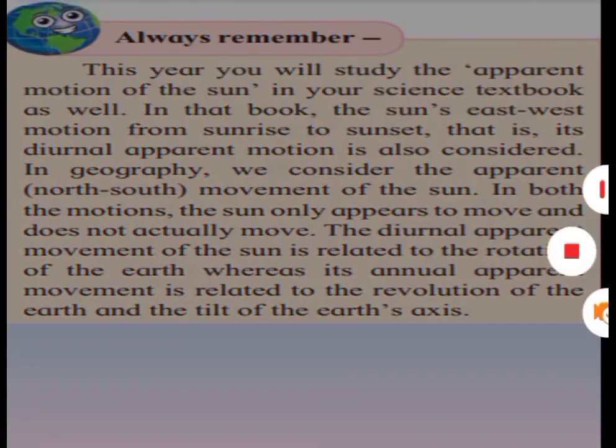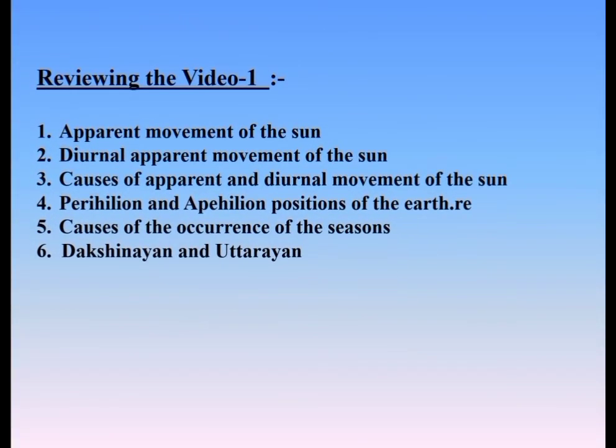Okay children? Now let us review video 1, what we have seen in this video. We have studied the apparent movement of the sun. We have studied the diurnal apparent movement of the sun. We have seen the causes of the apparent and diurnal movement of the sun. We have studied the perihelion and the aphelion positions of the earth. We have also studied the causes of the occurrence of the seasons. We have studied Dakshinayan and Uttarayan, or the winter solstice and the summer solstice.